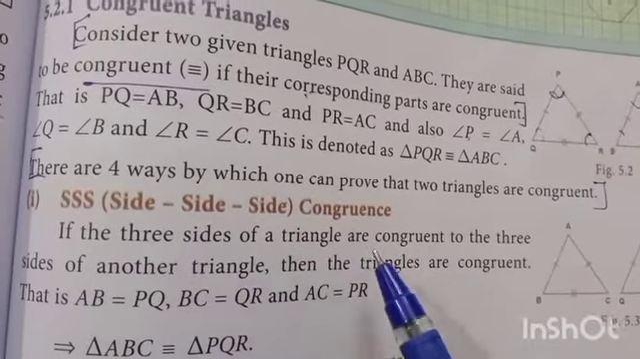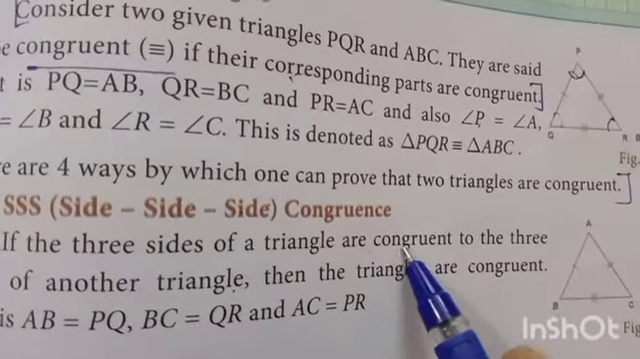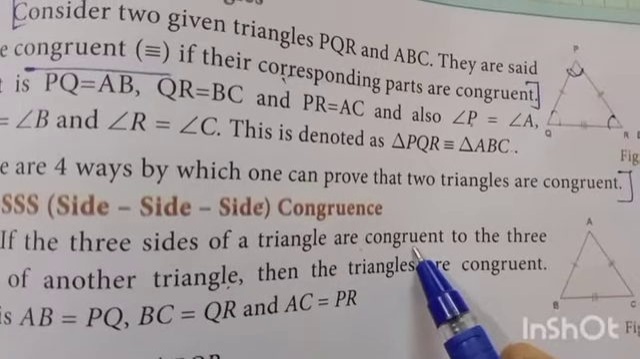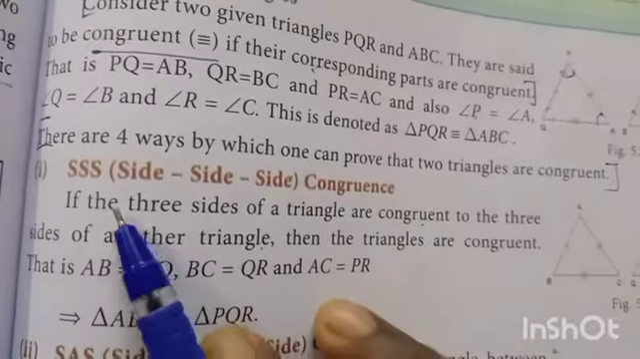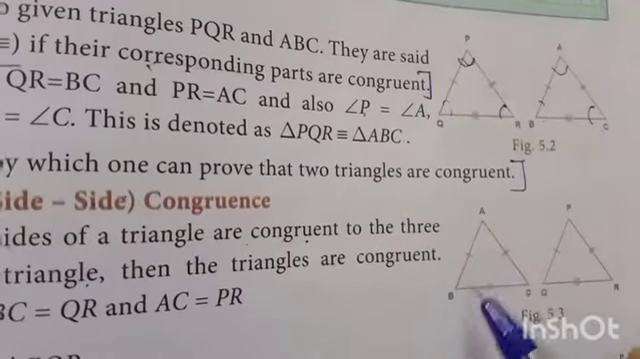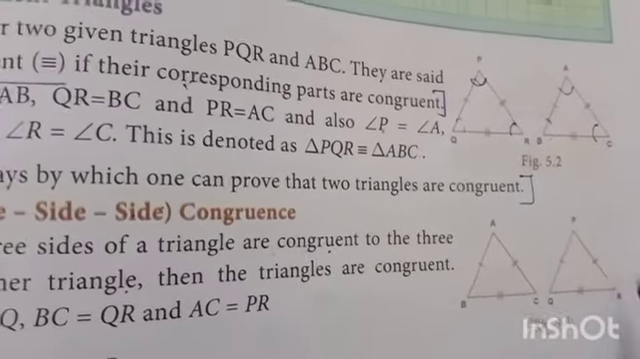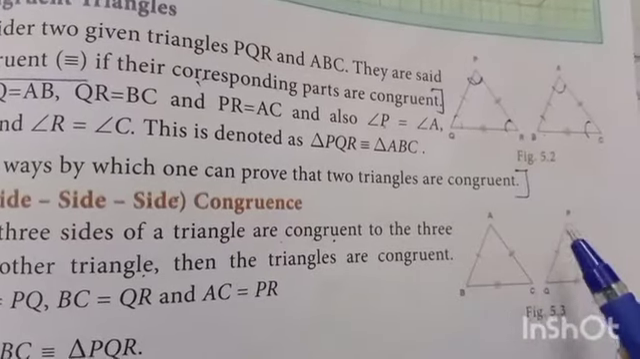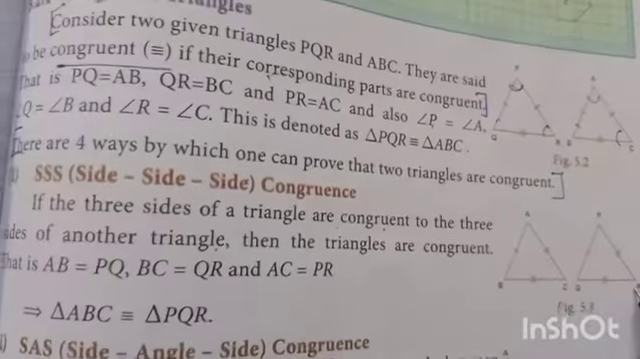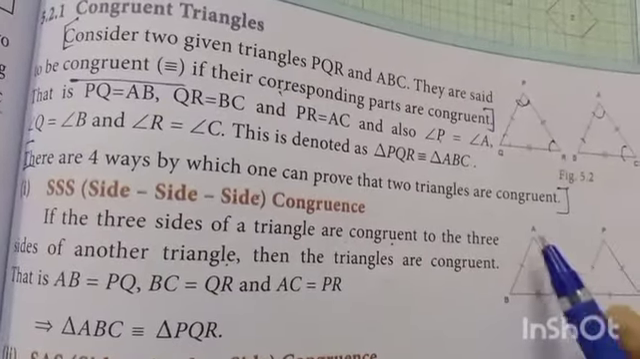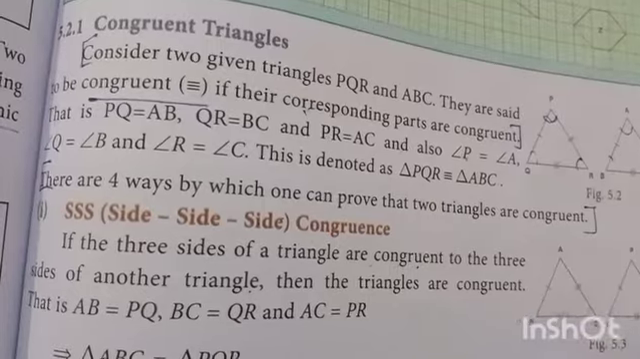If three sides of a triangle are congruent to the three sides of another triangle. Remember, what is the meaning of congruent? Congruent means it has the same shape and size. So for three sides AB, BC and AC, and for the other, PQ, QR and PR. AB is equal to PQ, BC is equal to QR, AC is equal to PR. So the three sides of a triangle are congruent to the three sides of the other triangle.